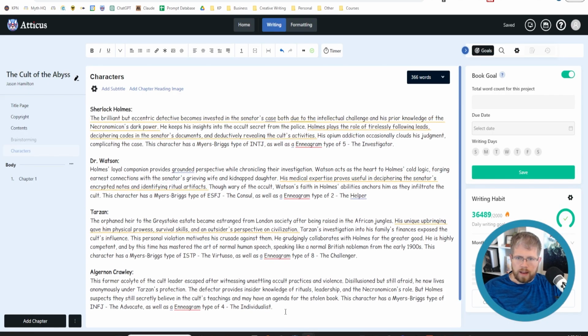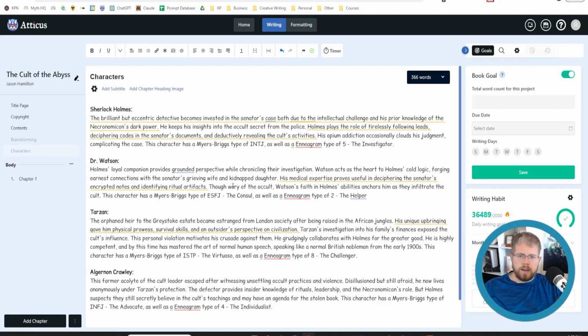All right, so I've added that little bit about the personality type to each of their profiles here. The reason I do this is because the AI knows a lot about these personality types. So this is a way of getting across to the AI, in as few words as possible, a whole lot about this person's character. That should influence how they talk, how they behave, and different things like that.